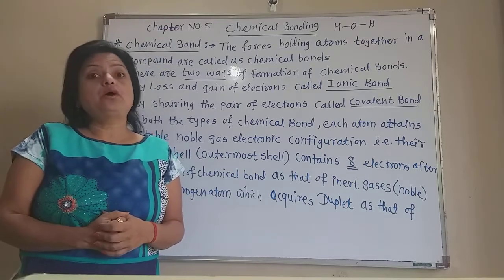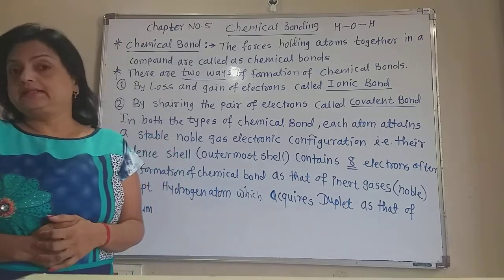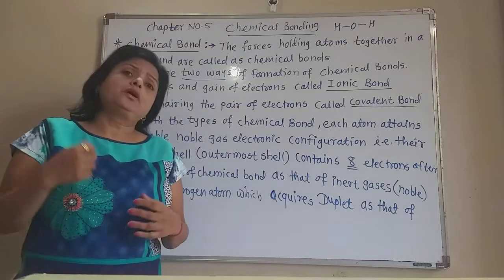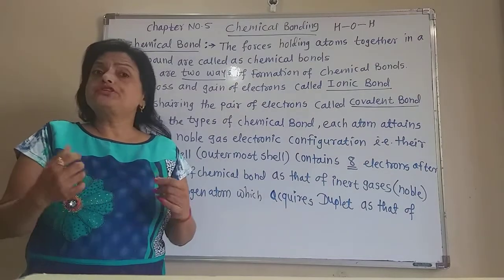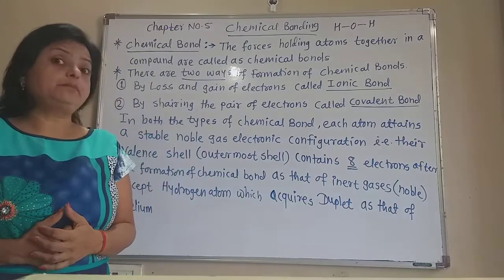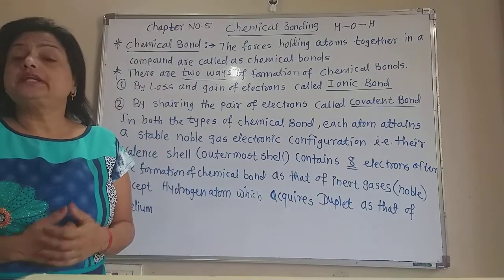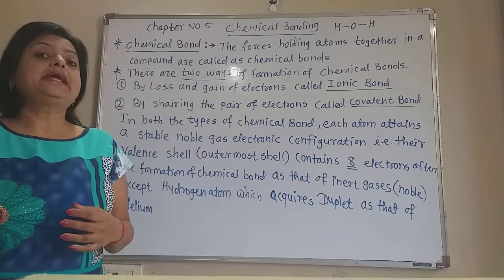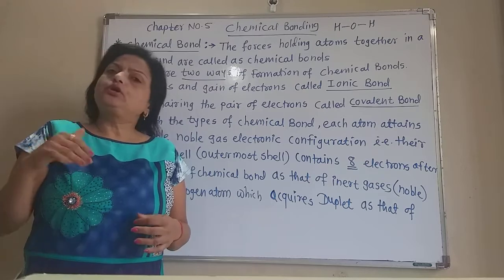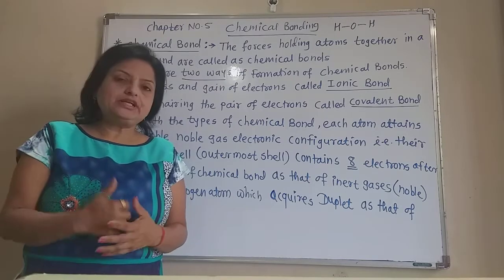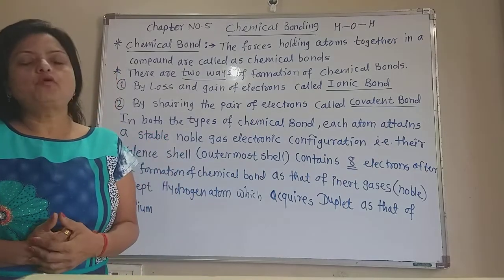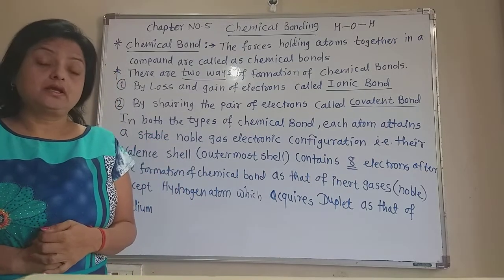Sodium atom has 11 electrons. The sodium atom forms the positive ion Na+ because the outermost shell of the sodium atom contains one electron. The electronic configuration is 2, 8, 1 in the sodium atom. After losing that last outermost shell electron, the sodium atom is converted into a positively charged sodium ion.